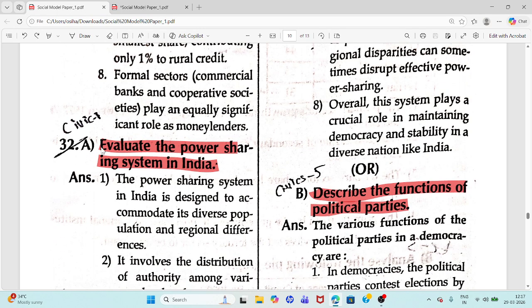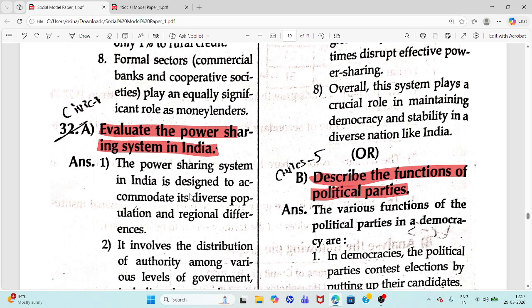Question 32. A. Evaluate the power sharing system in India. Power is distributed among the central, state, and local levels of government.